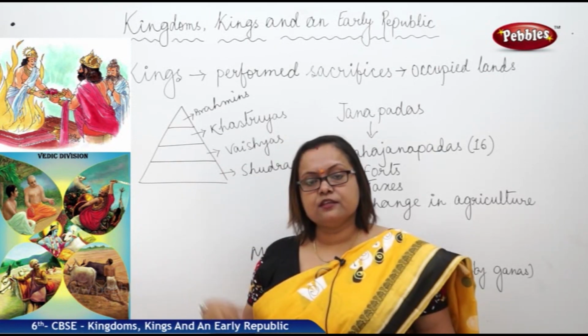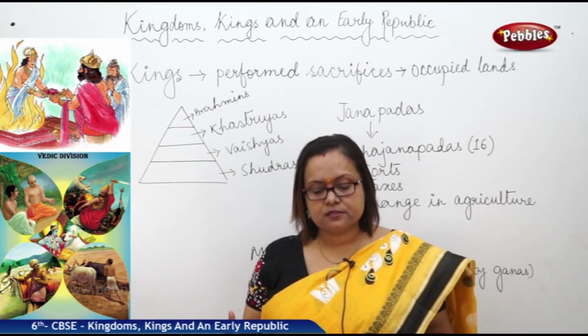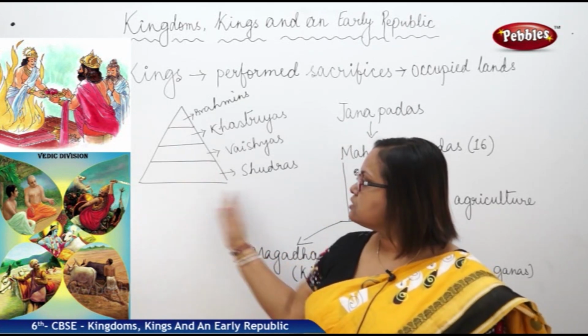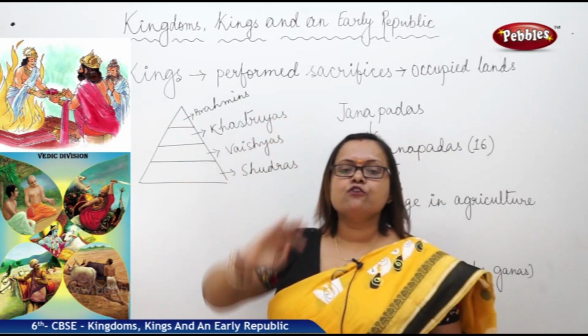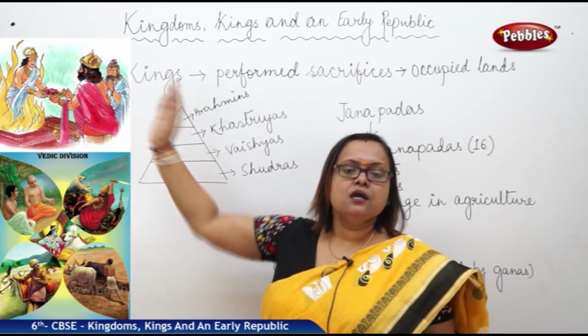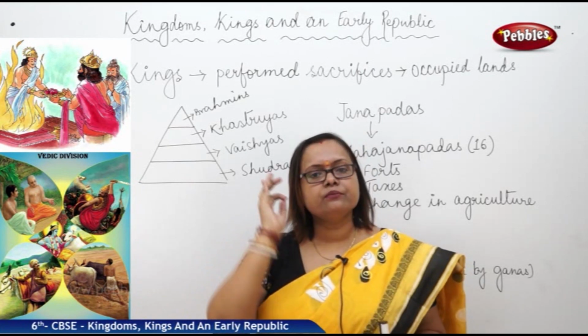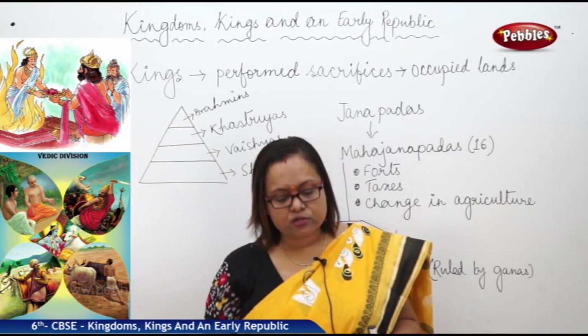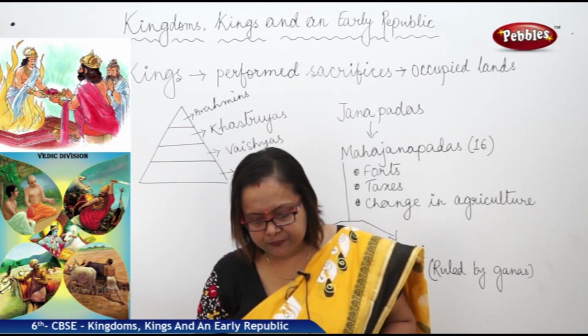In the same way, the Shudras also, the craft persons or the people doing other work in the society to serve these three groups, did not have any right to climb the ladder of the society. They must do the same thing their forefathers had done. That was the way the social structure was defined.